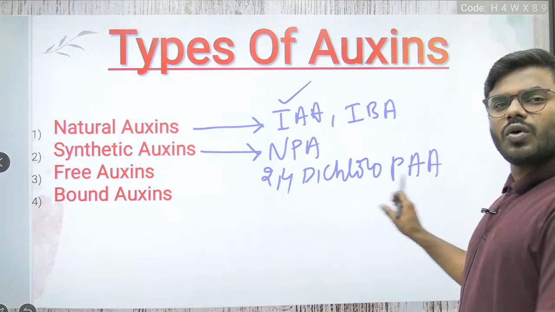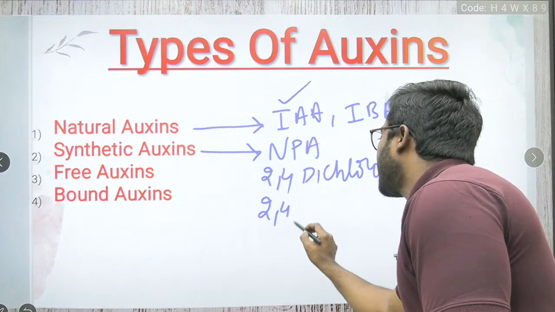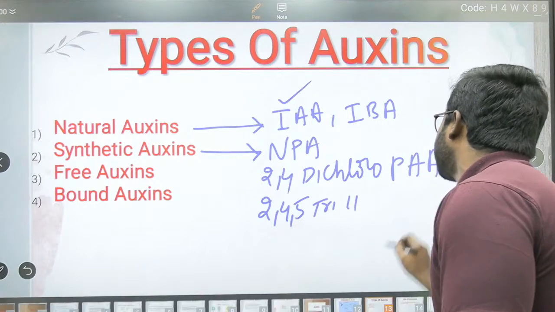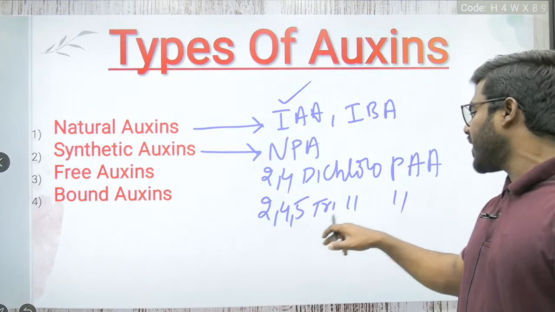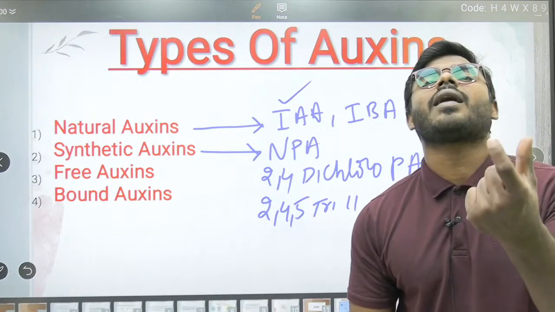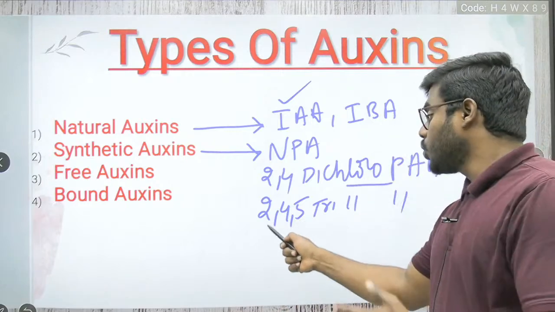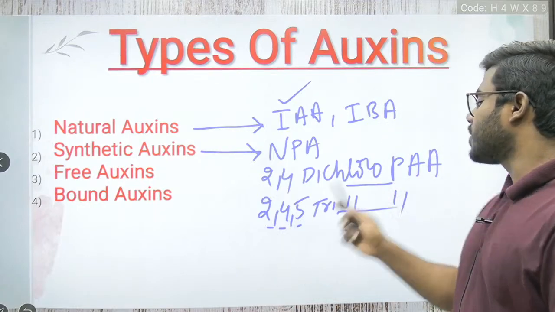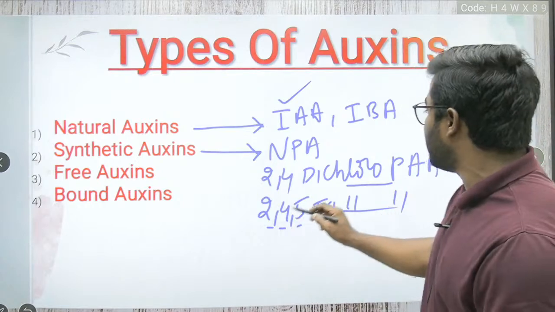2,4 dichlorophenoxyacetic acid. And what will be the another example? 2,4,5 trichlorophenoxyacetic acid. What is that? 2,4 dichlorophenoxyacetic acid, 2,4,5 trichlorophenoxyacetic acid. Very easy to remember, right? 2,4 are the carbon numbers where the chloro functional groups are present. Simple. 2,4,5 are the carbon numbers where the chloro functional groups are present. That's it. So very important point everyone has to remember, friends.